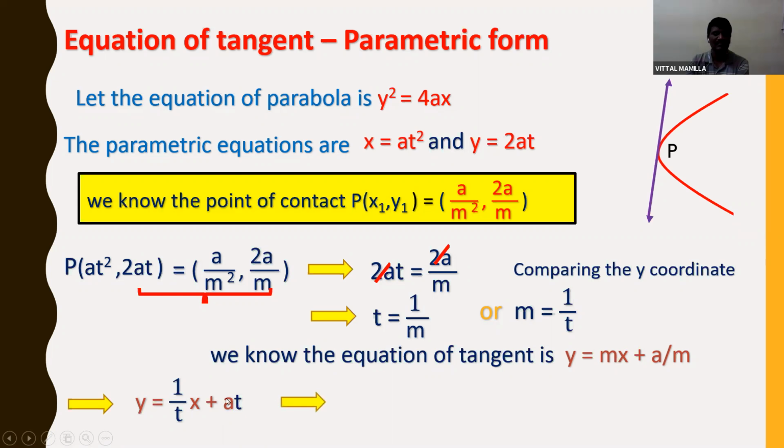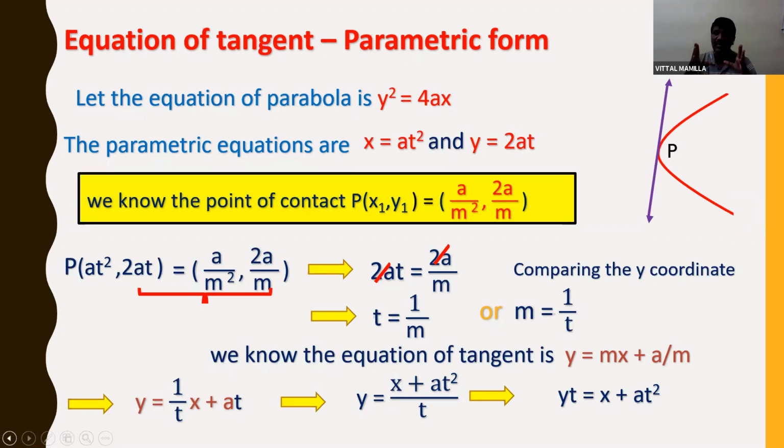I can take t as LCM, then x plus at square; if I cross multiply t and y, yt is equal to x plus at square. So yt is equal to x plus at square is the equation of tangent in parametric form, or else you can write x plus at square minus yt is equal to 0.